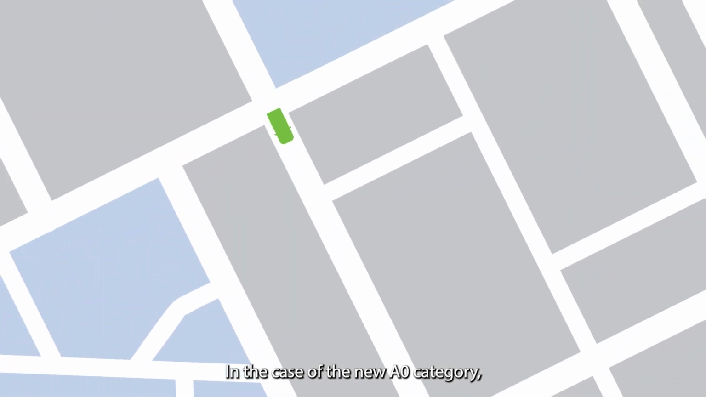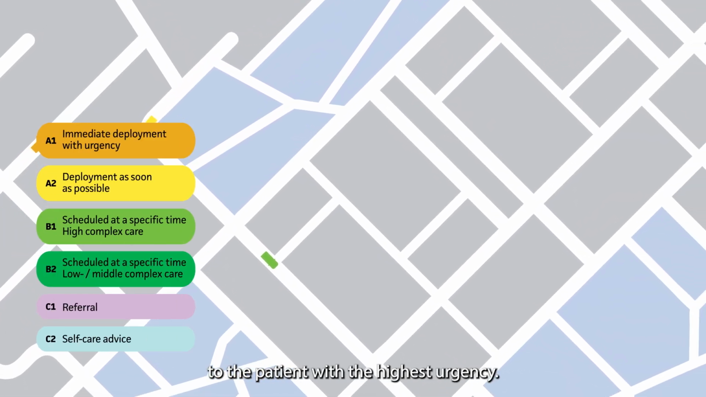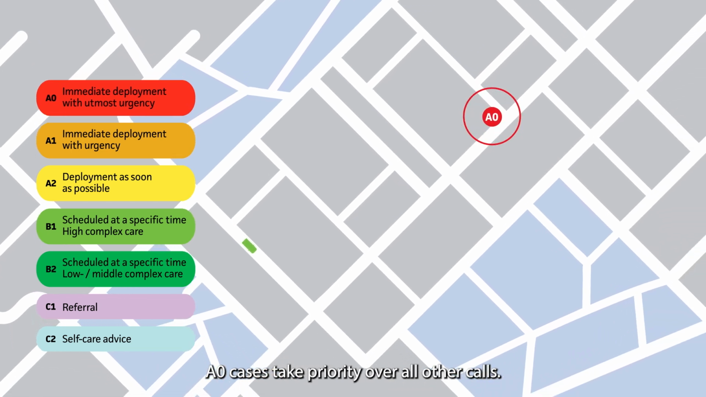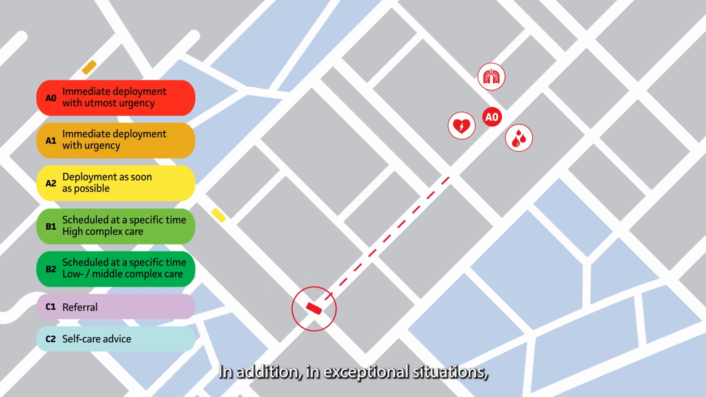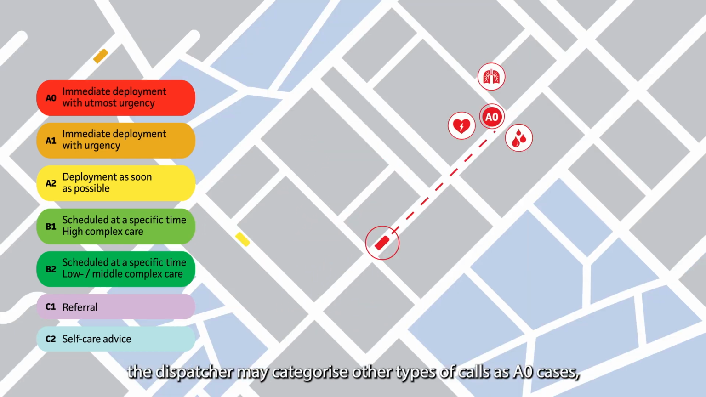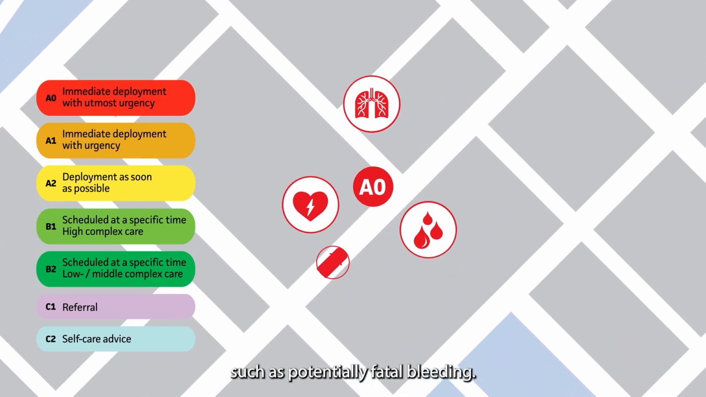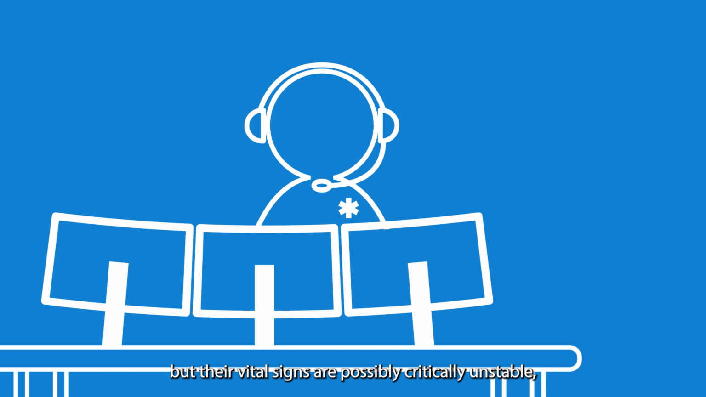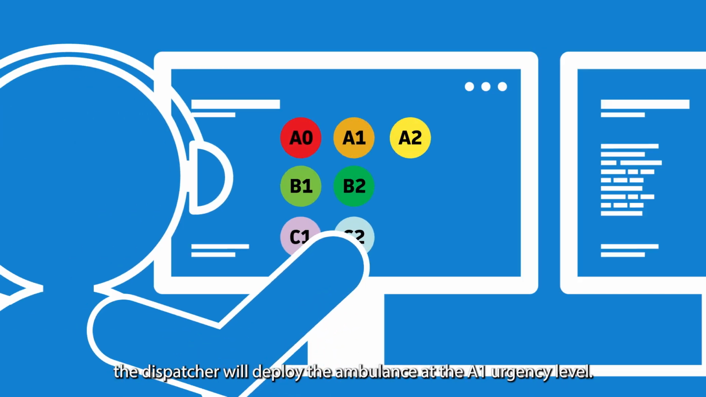In the case of the new A0 category, the ambulance dispatcher deploys the nearest ambulance to the patient with the highest urgency. A0 cases take priority over all other calls. Patients suffering cardiac or respiratory arrest are categorized as A0 cases. In addition, in exceptional situations, the dispatcher may categorize other types of calls as A0 cases, such as potential fatal bleeding. In cases where the patient is not suffering cardiac or respiratory arrest but their vital signs are possibly critically unstable, the dispatcher will deploy the ambulance at the A1 urgency level.